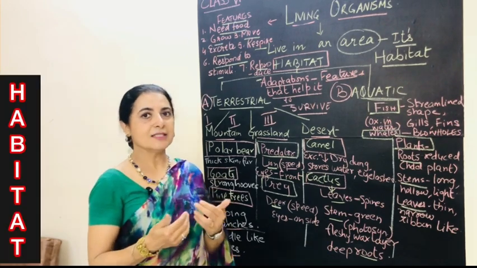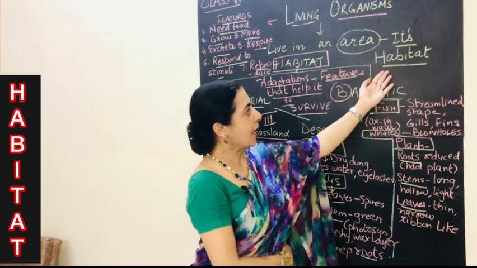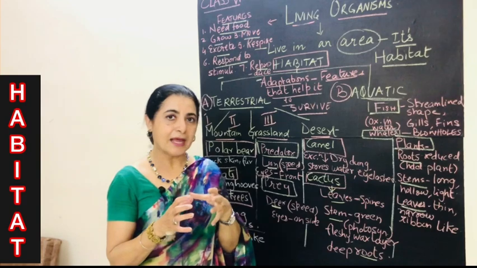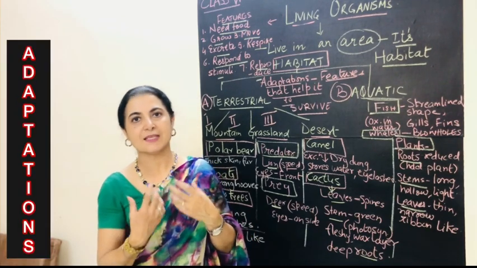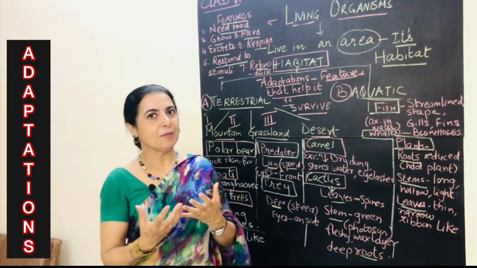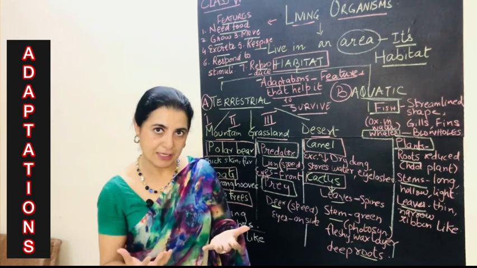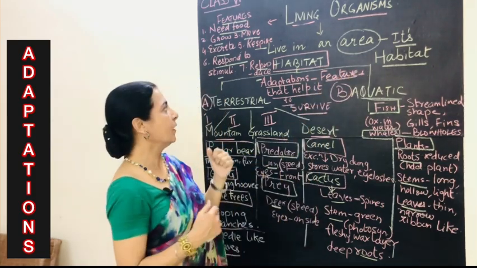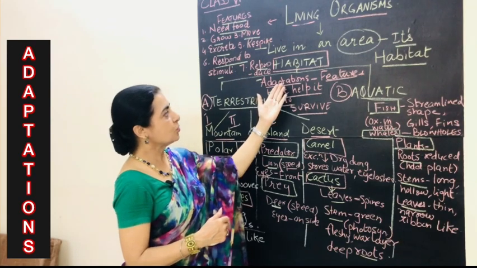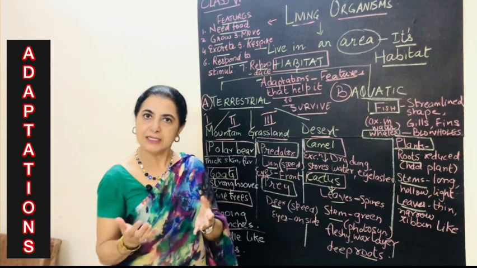Now these living organisms are staying in an area, and that area is what is known as the habitat. But to stay in that habitat, what do they need? They need some features, qualities, characteristics, with the help of which they can survive in that particular area where they have the habit of staying. So that is the habitat, and those features are known as the adaptations. So adaptations are the features that help it to survive in a particular habitat.